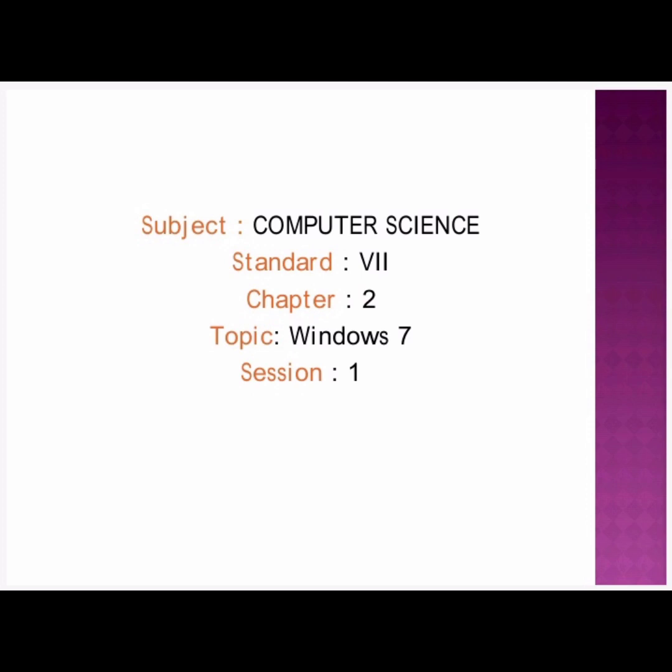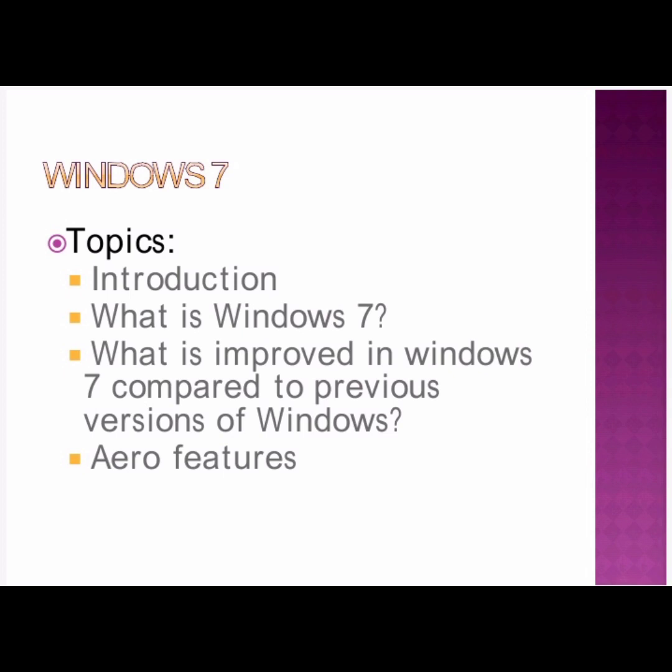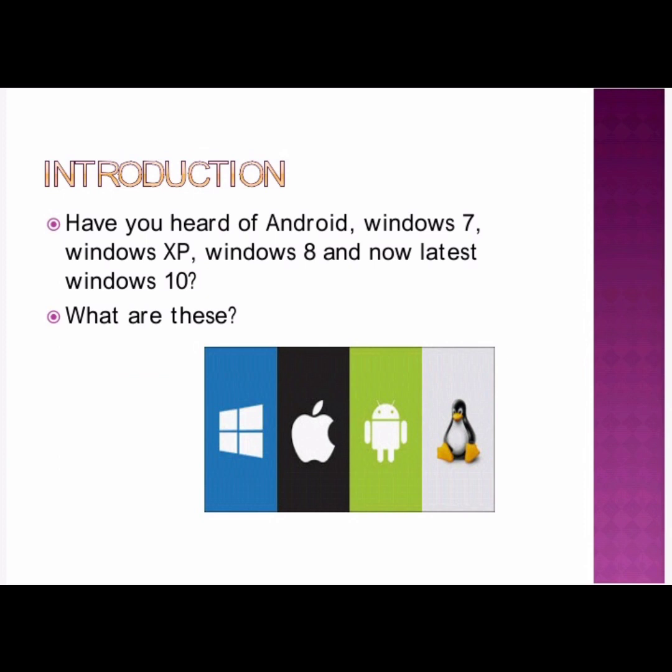Yes, in this session we are going to discuss chapter 2, topic Windows 7, and this is session 1. Under Windows 7 we are going to discuss the introduction: What is Windows 7? What is improved in Windows 7 compared to previous versions of Windows? At last, Aero features. Yes, students, we will come to the introduction part.